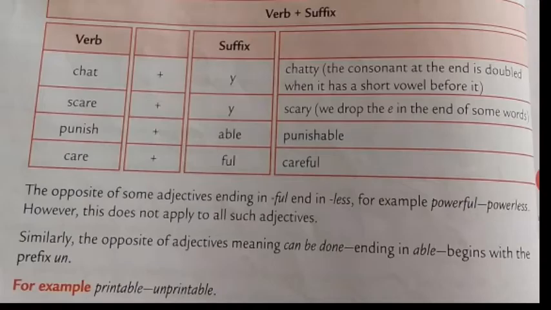Observe this table now. Here, y is a suffix. By adding y to a verb chat, it became chatty. Chat is a verb, but chatty is an adjective. So, when you add suffixes to the verbs, they become adjectives. We'll take other examples. Adding y to scare becomes scary. If you add able to punish, it becomes punishable. If you add full to care, it becomes careful.